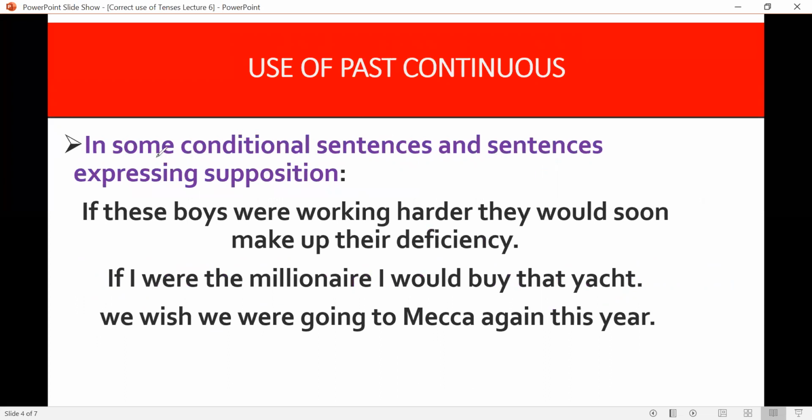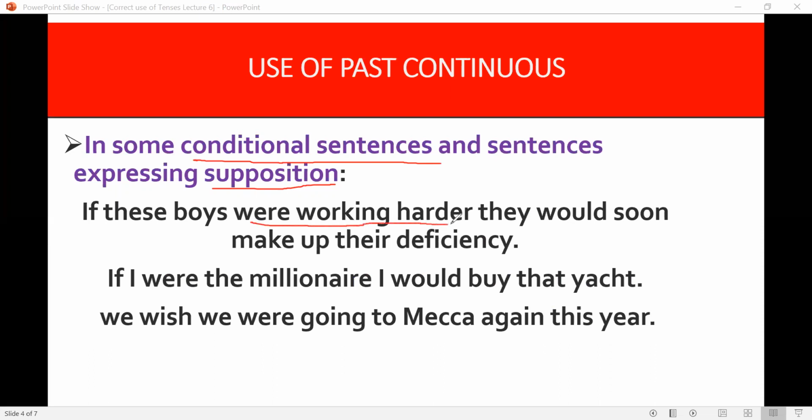Past continuous is also used in some conditional sentences and statements expressing position. When you express some kind of wish: if these boys were working harder, they would soon make up their deficiency. So, the condition is work.